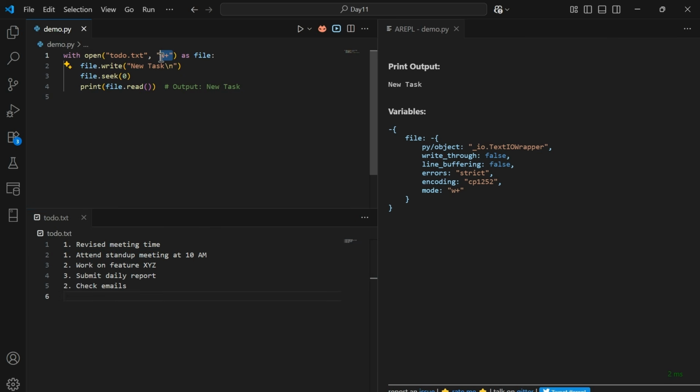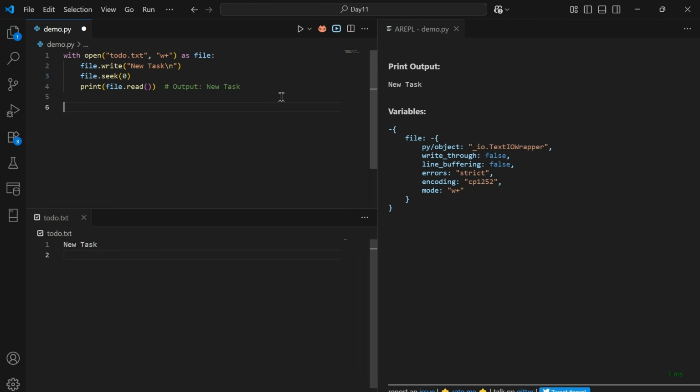Next one is the w plus mode. This w plus mode allows both writing and reading, but it first clears the existing content, then adds the new task to the file. After writing, the file pointer is at the end of the file. So seek of 0 will move it back to the beginning. Finally, file.read will help to read and print the entire content present in the file. Let's try to execute this logic and see the output. After executing this piece of logic, you can notice that the entire existing content of the file has been cleared out and the new task has been added in the todo.txt file.